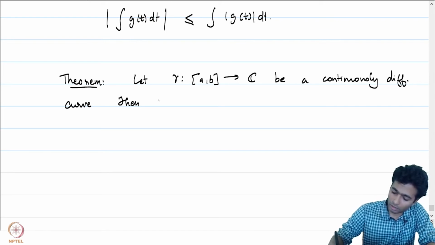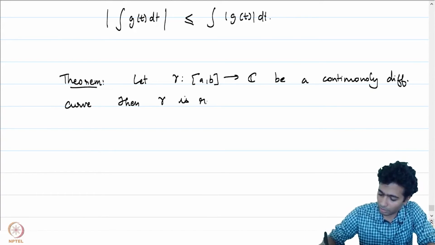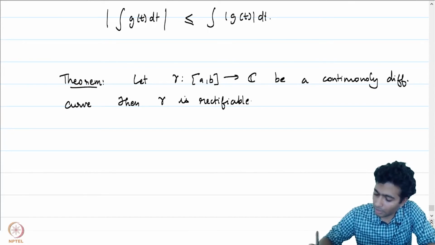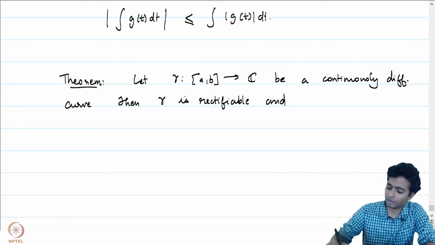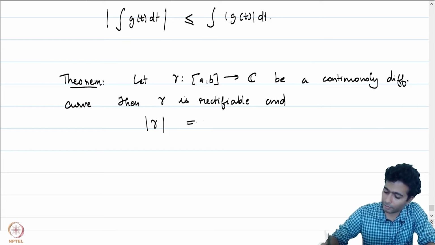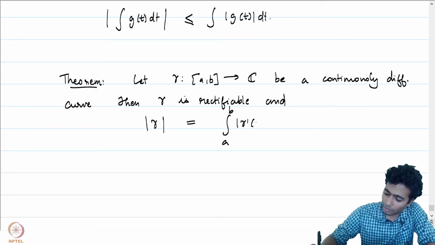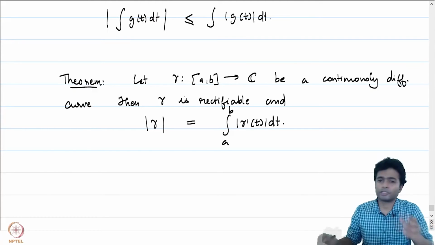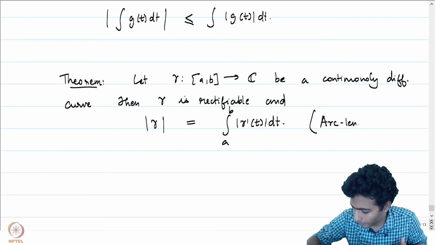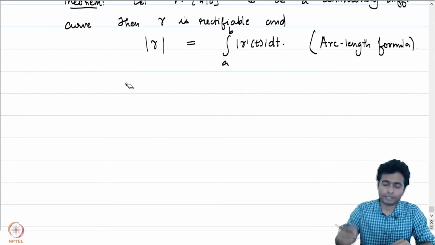Then gamma is rectifiable. That means it has finite arc length, and further the arc length of gamma is given by the integral from a to b of mod gamma prime of t dt. So, this formula is called the arc length formula. Let us give a proof of this.